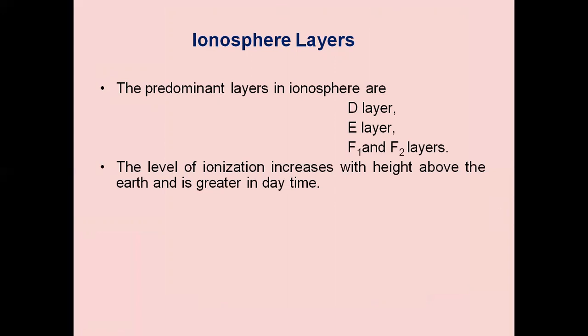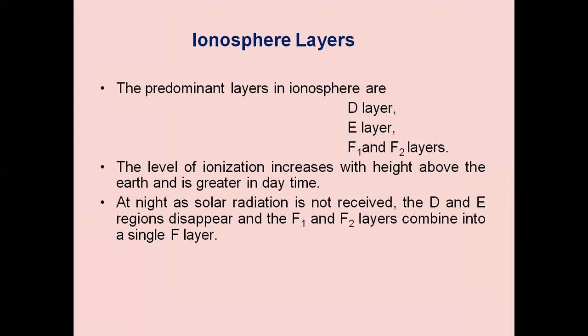The level of ionization increases with height above the Earth and is greater in daytime. So during daytime, the ionization is more. That means we have more electrons present during daytime when compared with the night. As we have seen in the previous slide, the electron density is more during daytime. At night, as solar radiation is not received, the D layer and E regions disappear, and F1 and F2 layers combine into a single layer. So there are many variations in the ionosphere.